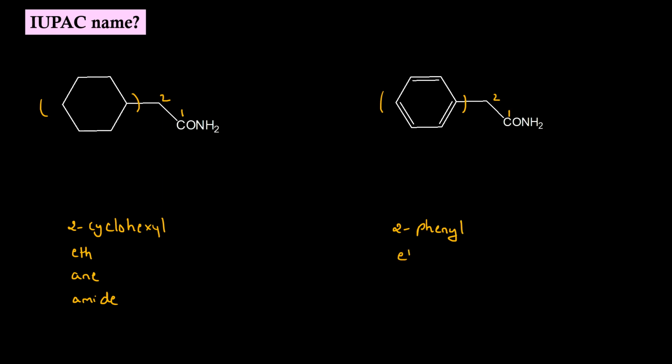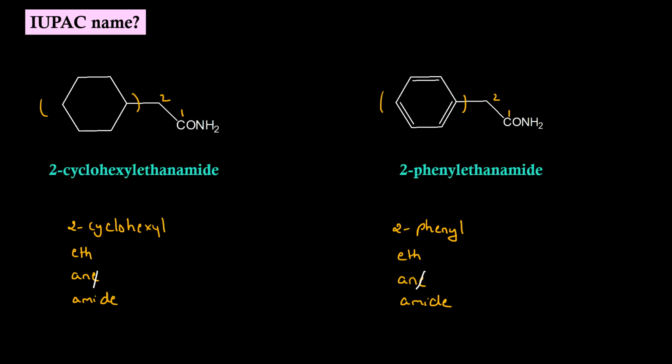Root word is eth. Primary suffix is ane. Secondary suffix is amide. For the same reason, we have to drop the E of primary suffix in both the cases. IUPAC names will be 2-cyclohexyl ethanamide and 2-phenyl ethanamide.